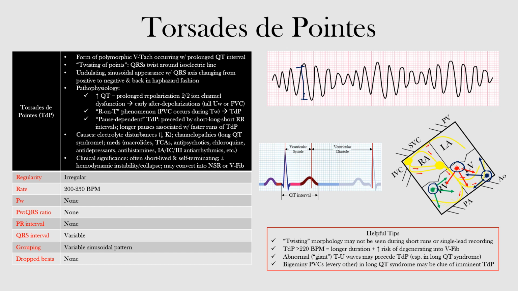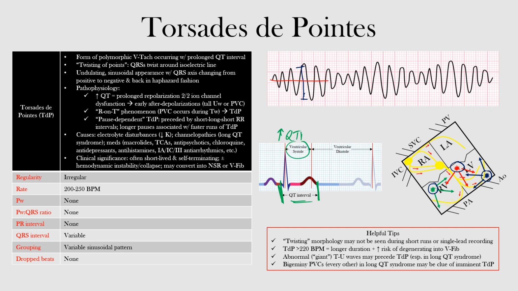Remember, the QT interval is from the beginning of our QRS complex to the end of the T wave. And torsades has a characteristic morphology in which the QRS complexes twist around the isoelectric line. So again, the QT interval is from the beginning of our QRS complex, this point here, until the end of our T wave. Remember, that includes ventricular systole. What's specific about torsades is that we have a prolonged QT interval, and it twists around an isoelectric line.